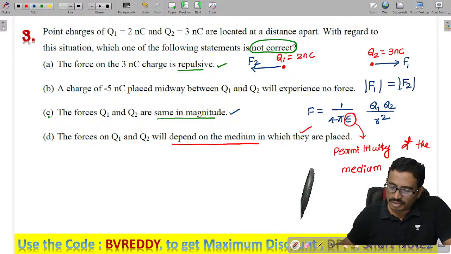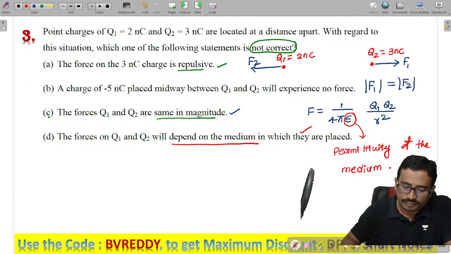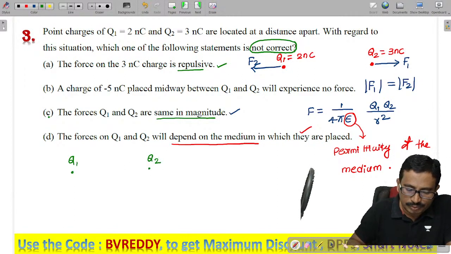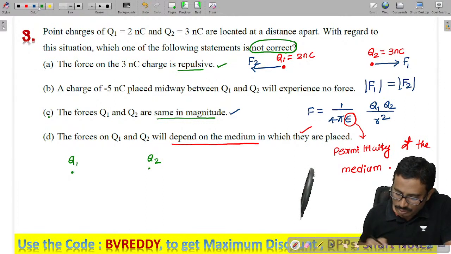Now what is the false statement? See here, if we have two charges, this is my Q1 and this is my Q2. Both are positive charges of the same polarity.